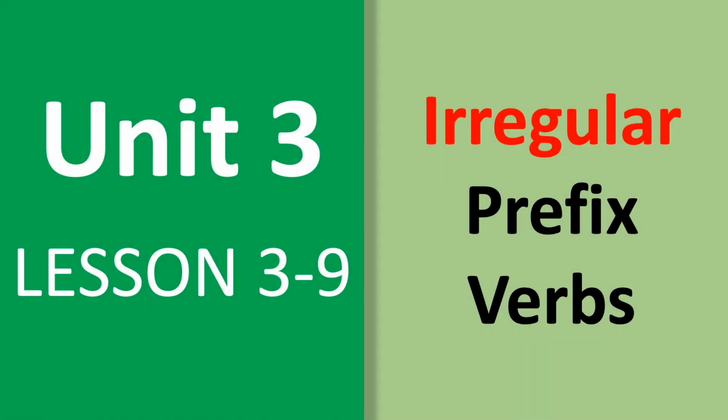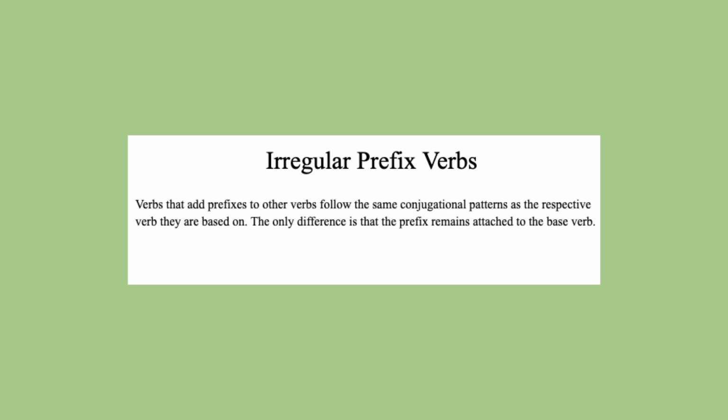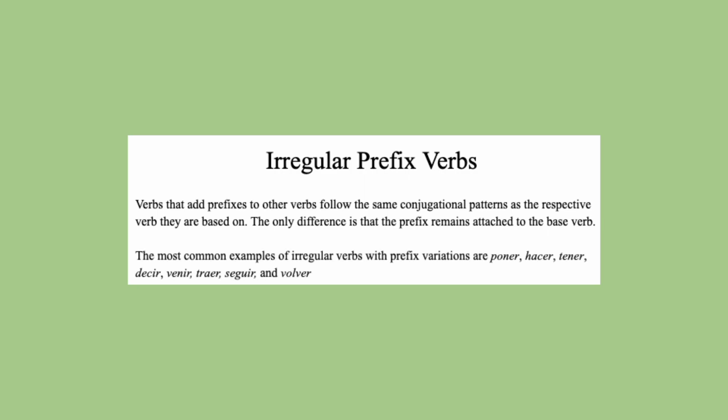We will quickly go over irregular prefix verbs in this lesson. When you attach a prefix at the beginning of a verb, it will follow the same conjugational pattern as usual, but the only difference this time is that the prefix will remain attached to the beginning of the verb in each conjugation.